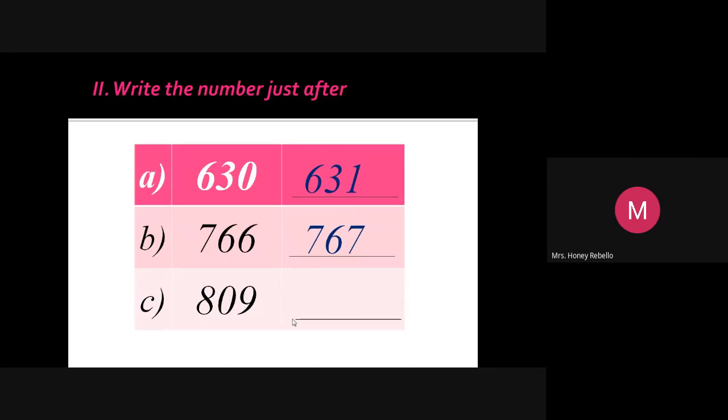So the tens place 0 will change into 1, and the ones place 9 will change into 0. So 809 plus 1, you get 810.